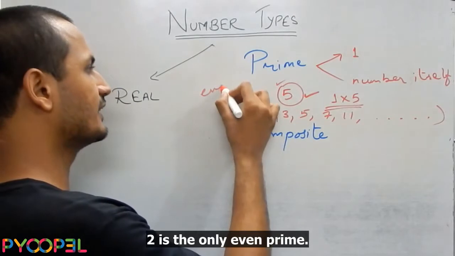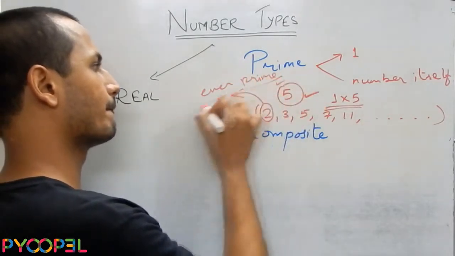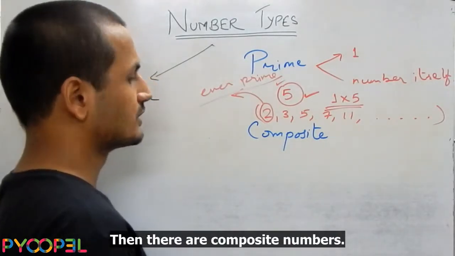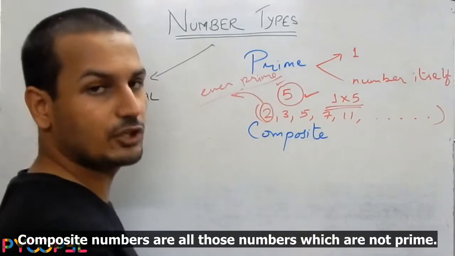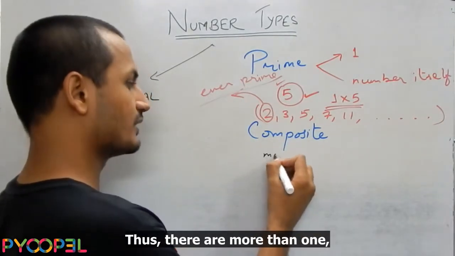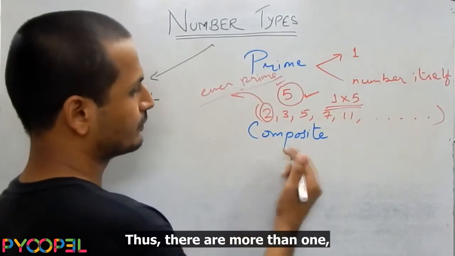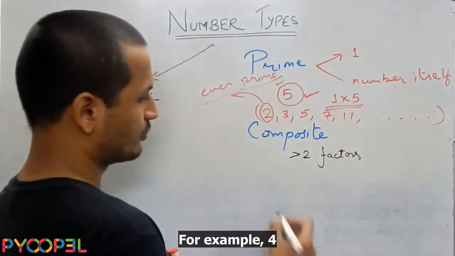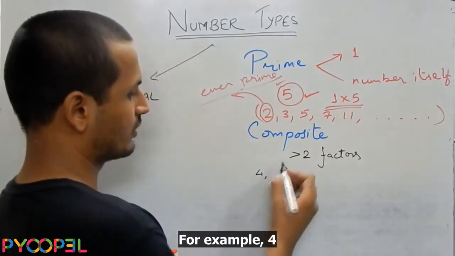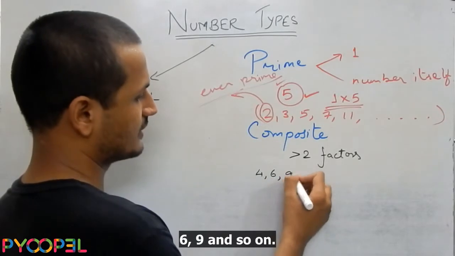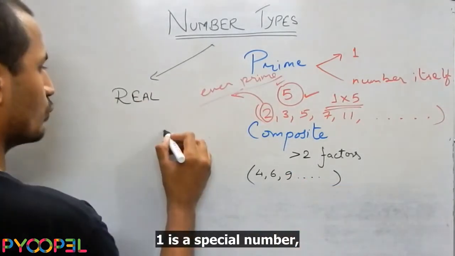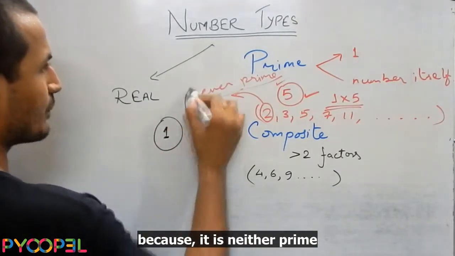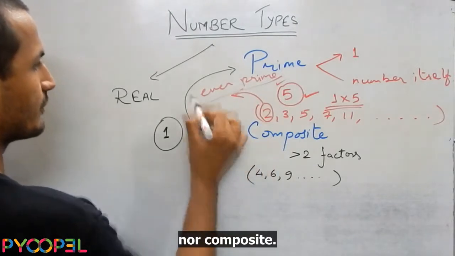2 is the only even prime. Okay. Then there are composite numbers. Composite numbers are all those numbers which are not prime. Thus, they have more than 2 factors. For example, 4, 6, 9, and so on. 1 is a special number because it is neither prime nor composite.